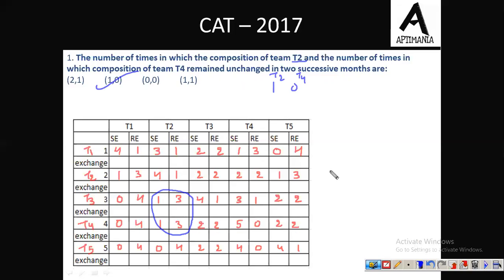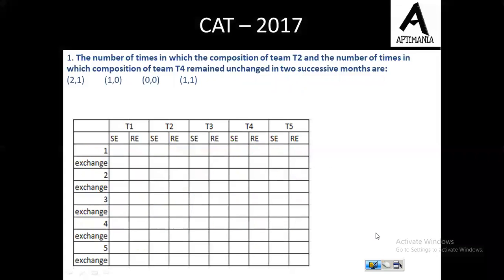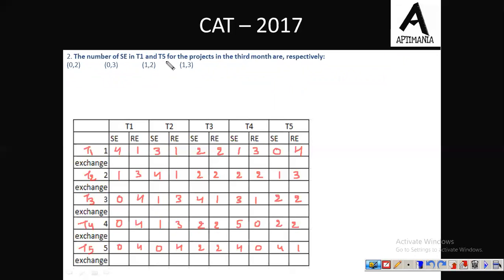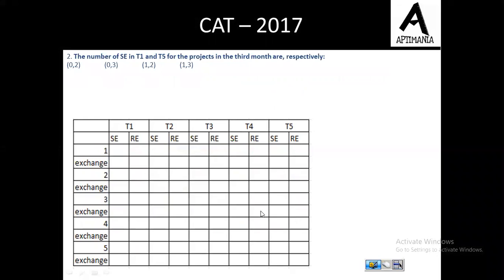Fine. So let's move to the second question of this set. The second question is: the number of SE in T1 and T5 for the project in the third month are. So in the third month, the number of SE in T1 and T5. In T1 we have 0 SE, in T5 we have 2 SE. So the correct answer is 0 and 2, that is option A. Let's move to the third question of this set.